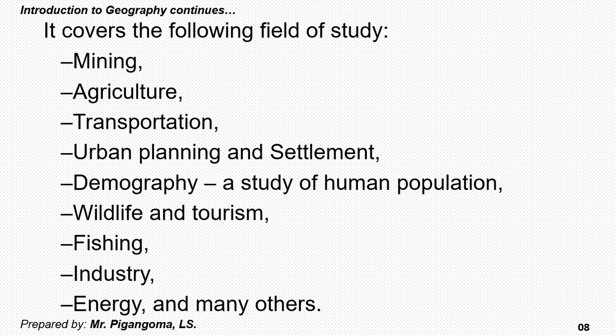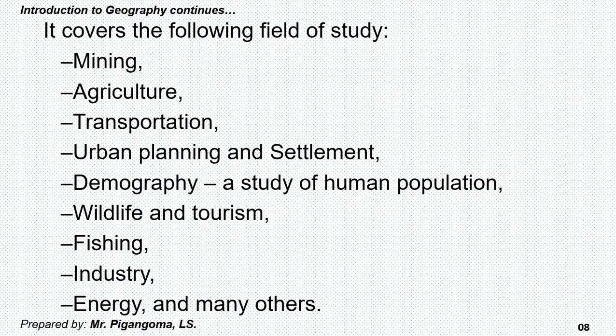All activities done by human beings in order to sustain their life are within the category of human and economic geography, or sometimes known as